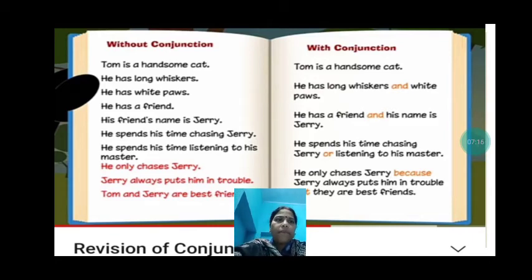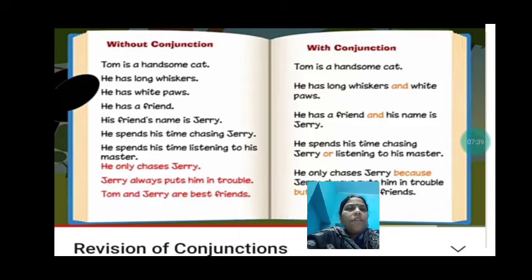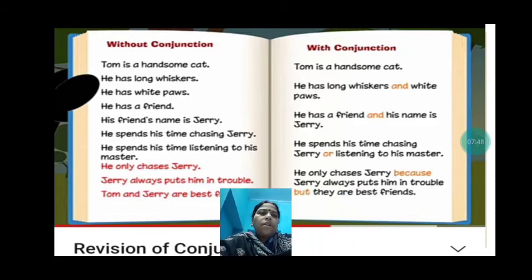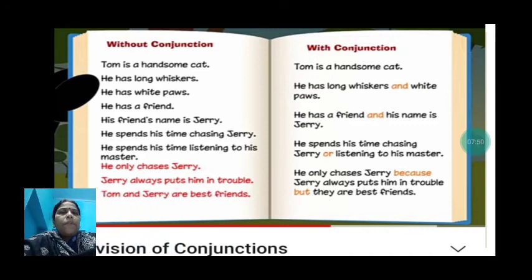So Tom is a handsome cat. He has long whiskers. He has white paws. He has a friend. So the sentences I am reading here are without conjunctions. His friend's name is Jerry. He spends his time chasing Jerry. Then he spends his time listening to his master. He only chases Jerry. Jerry always puts him in trouble. Tom and Jerry are best friends. So you have seen this story, this cartoon of Tom and Jerry. Tom is a cat and Jerry is a mouse.